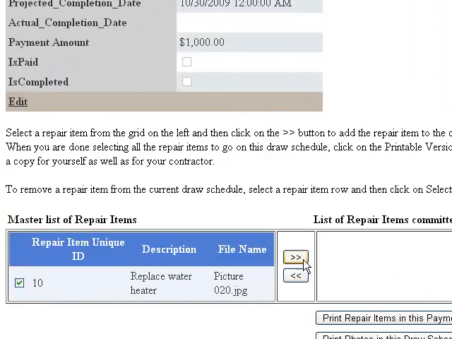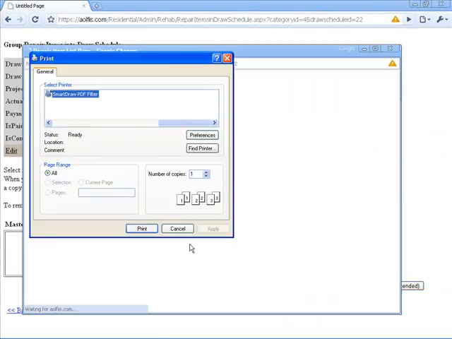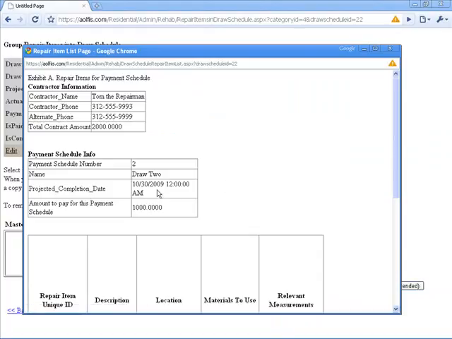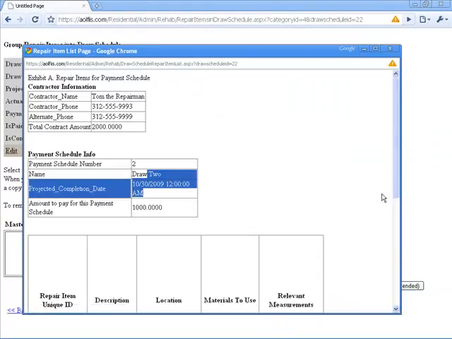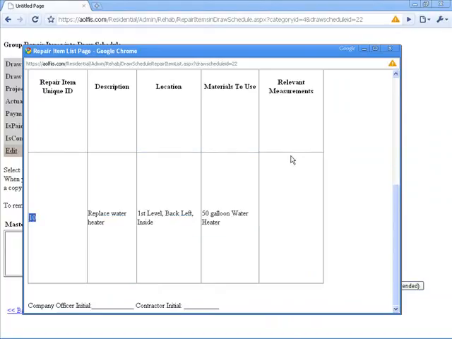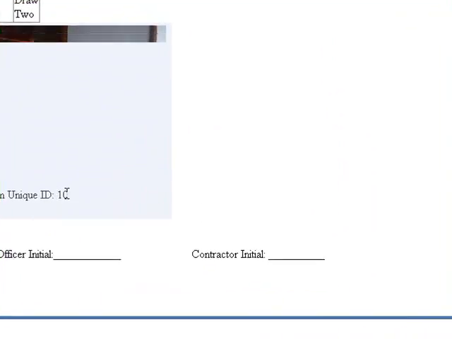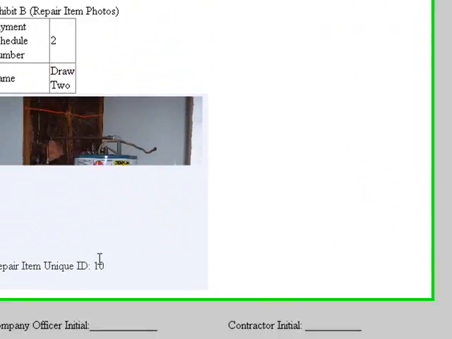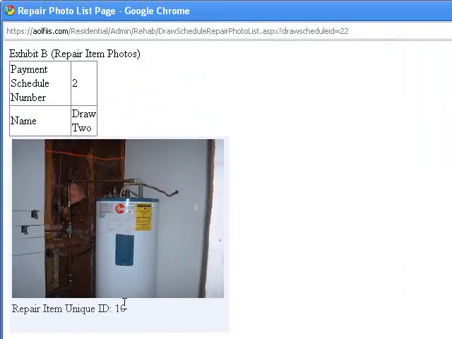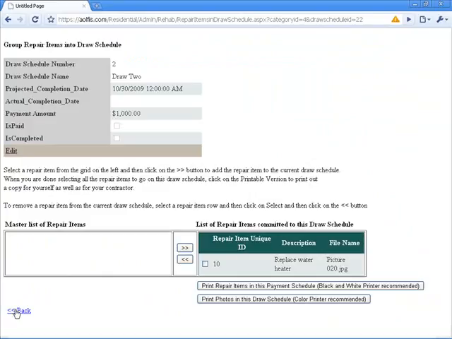The next draw, the second draw, we'll add the second repair item into the next draw. This is the repair item that's added to draw number 2, and this is the repair photo associated with draw number 2.